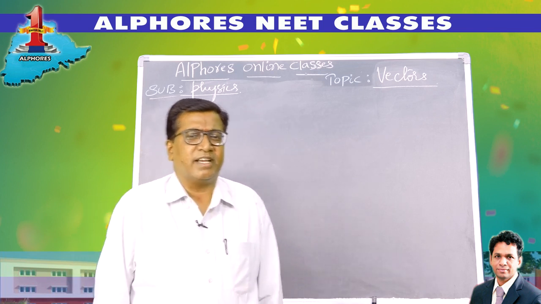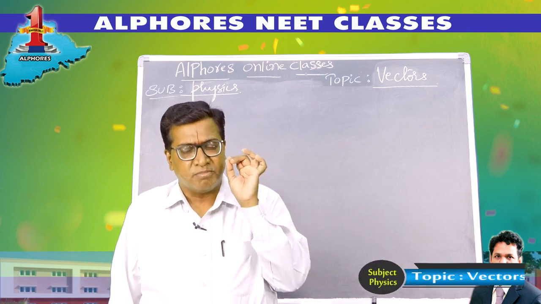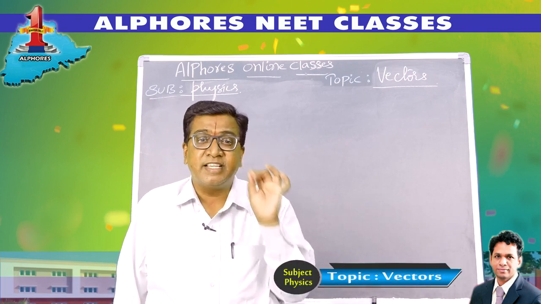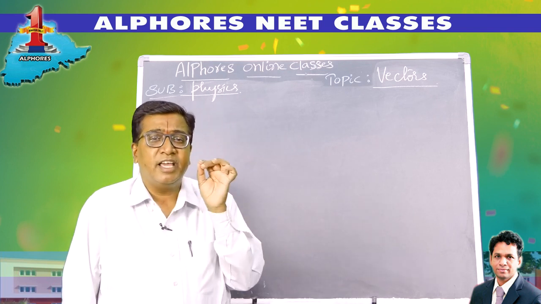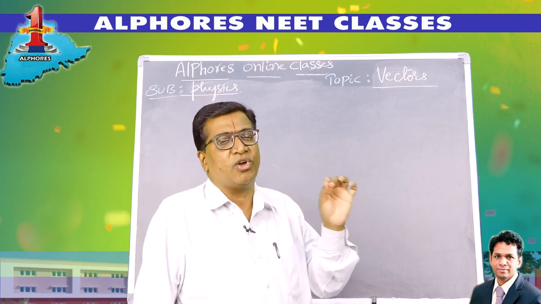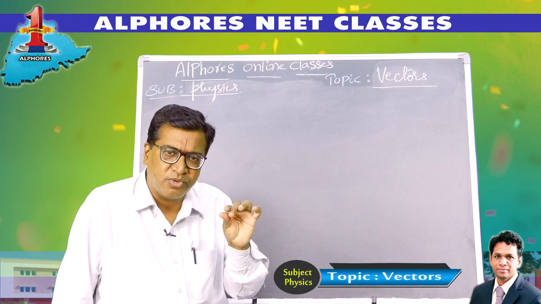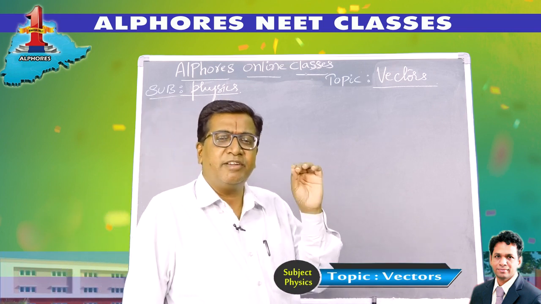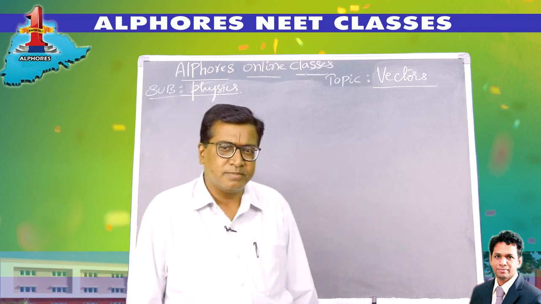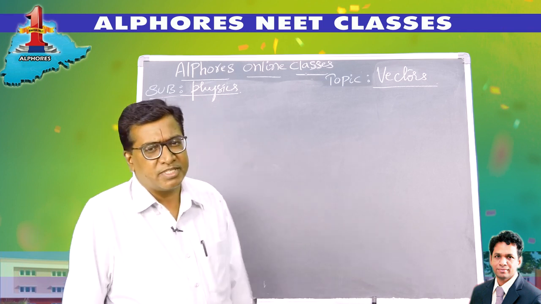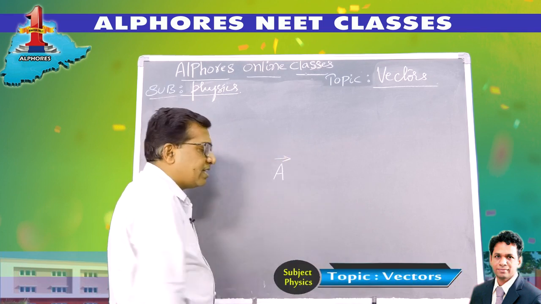Now coming to vectors, vectors are those physical quantities which possess magnitude and a significant direction. Not just possessing direction, they possess direction and they obey the laws of vectors. So those physical quantities which possess magnitude, significant direction, and which obey the laws of vectors are termed vectors, vector quantities. I represent them by a letter with an arrow over it, like this.